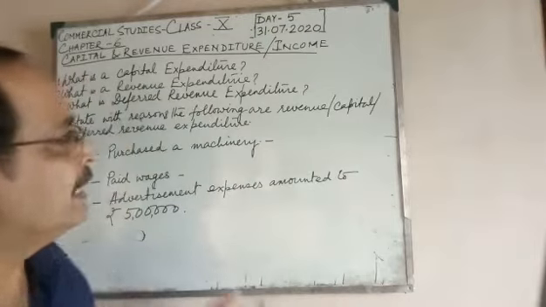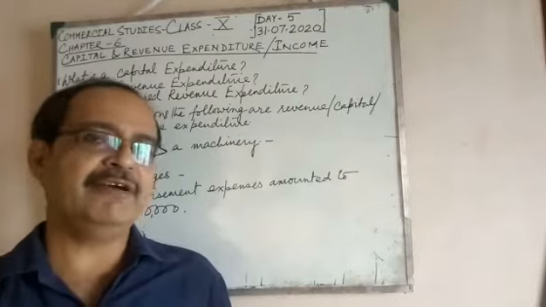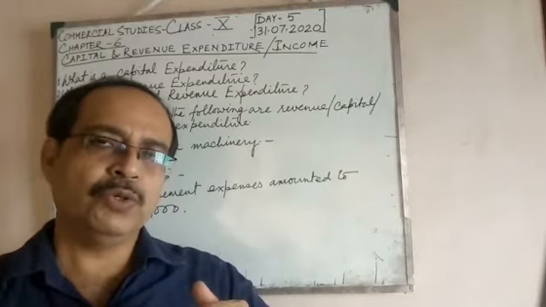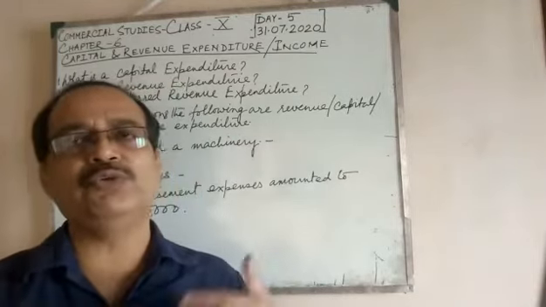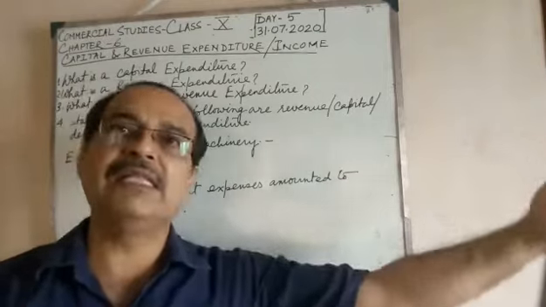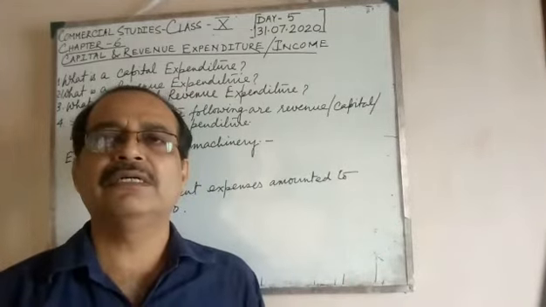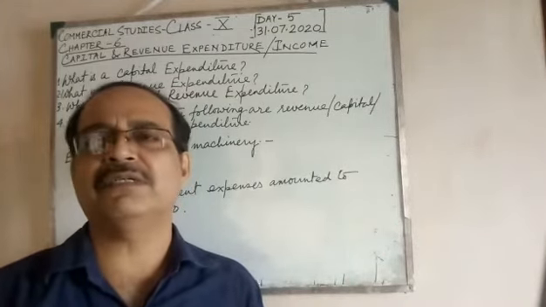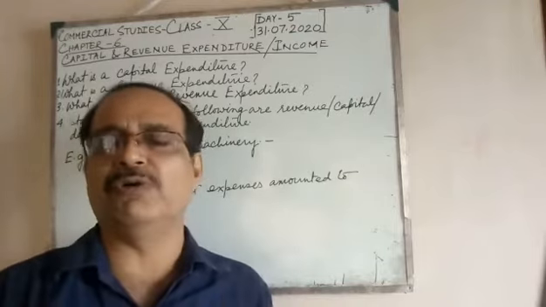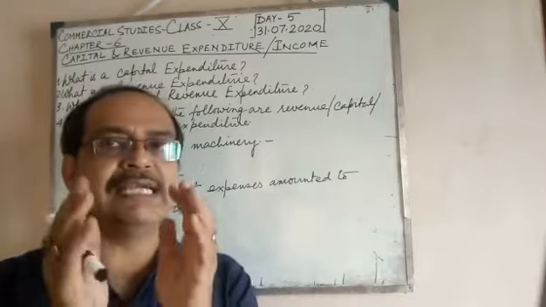Okay. Next one is deferred revenue expenditure. We discussed that deferred means to defer away; we can go on deferring the expenses. In a business, there are expenses which are of huge amount.